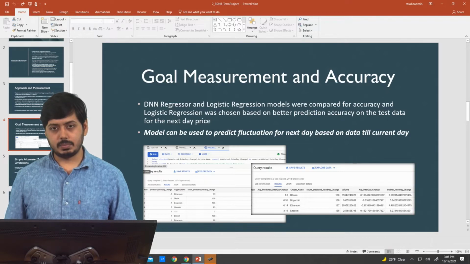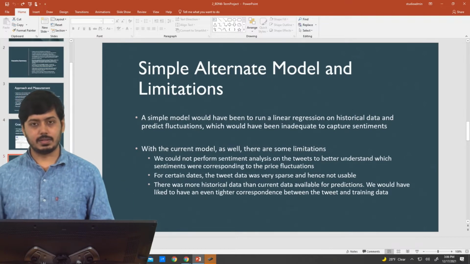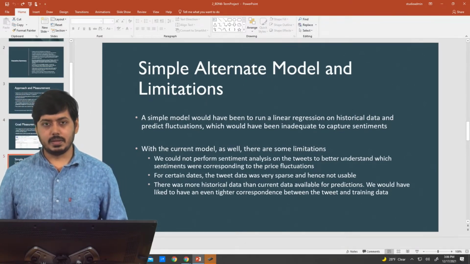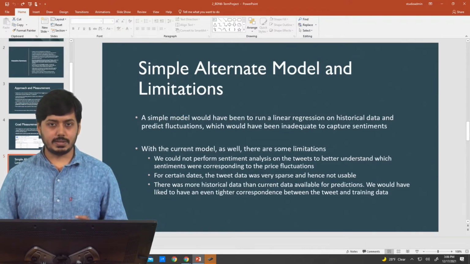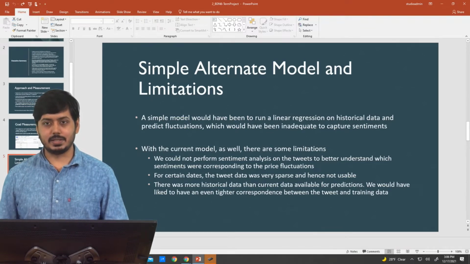So using these, we were able to build our models, and we have found logistic regression to be a better model. We had also created some simple models such as linear regressions, which did not give very good predictions. However, we found that using tweet frequency was giving us some better results and was able to predict things better. To delve more into our results, I'm passing it on to MR.